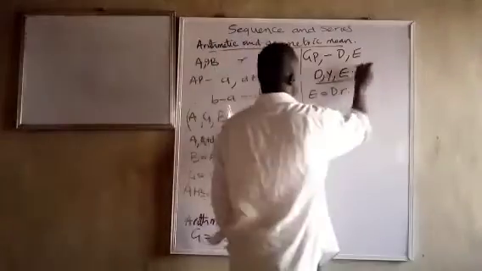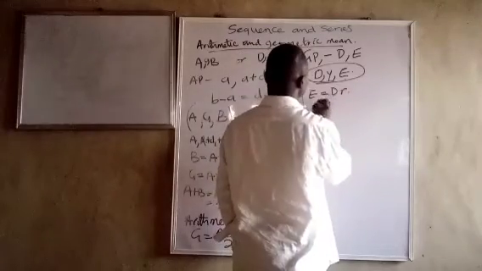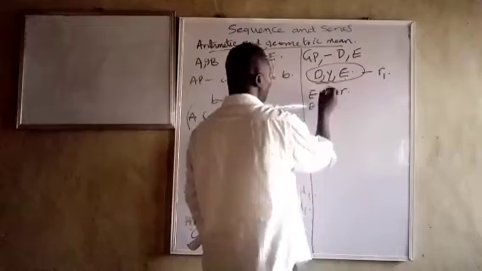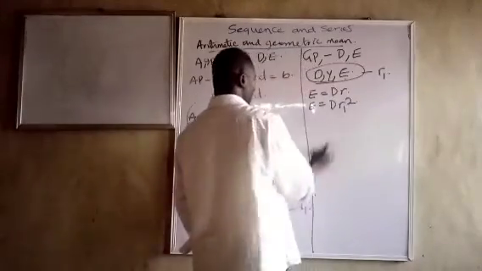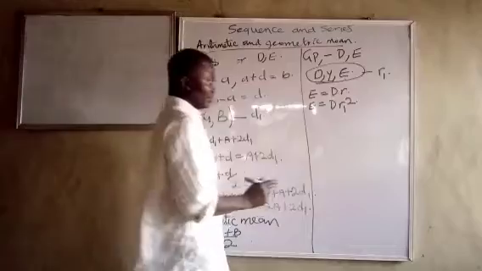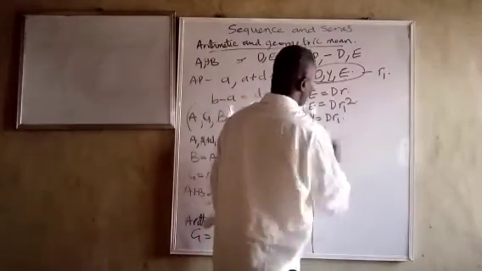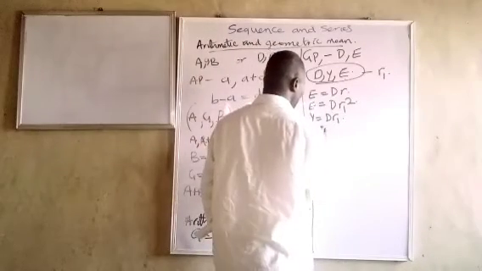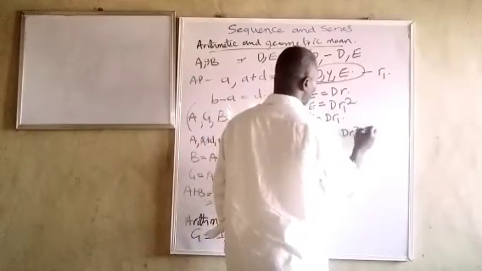So in this new GP, let's say the common ratio is R1. E will now be equal to DR1 squared. Please get it. Y will be equal to DR1. So we are going to have our sequence like this: D, DR1, DR1 squared.